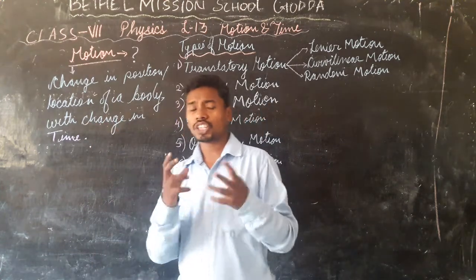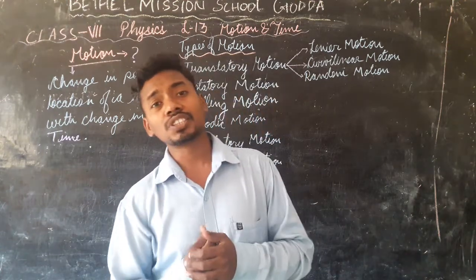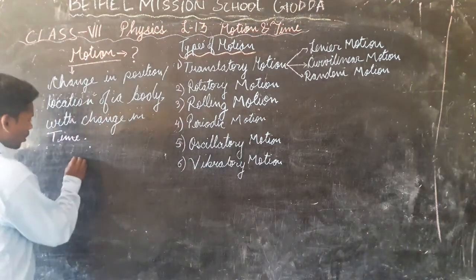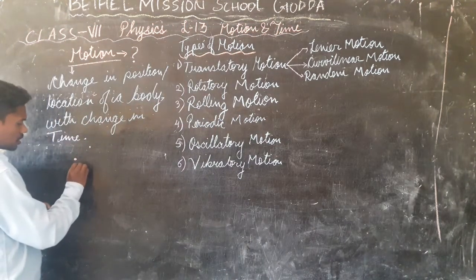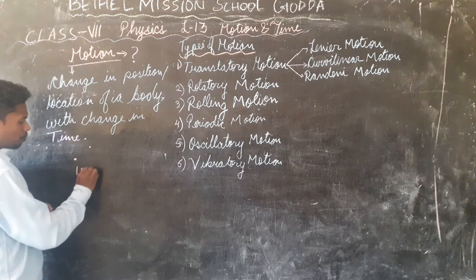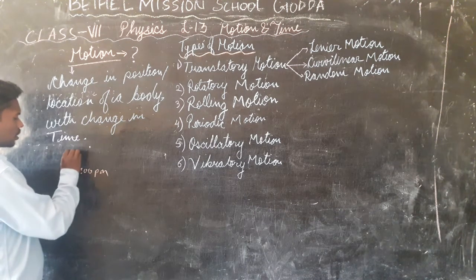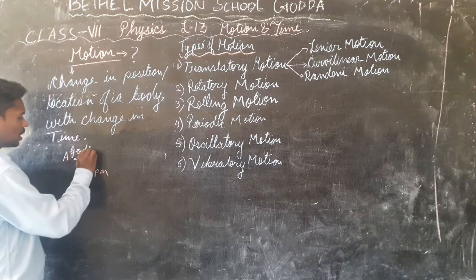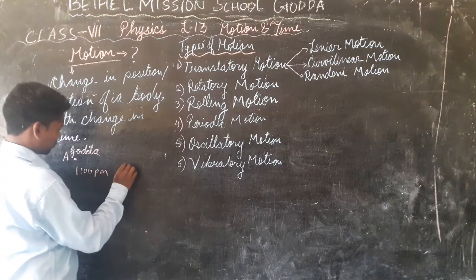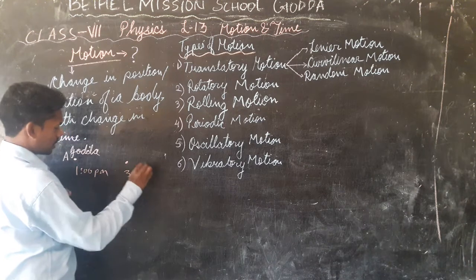That means when a body changes its position or location with the change in time, then it is said to be in motion. For instance, at 1 p.m. a body was at Buddha. A body was at Buddha. And what happened at 3 p.m.